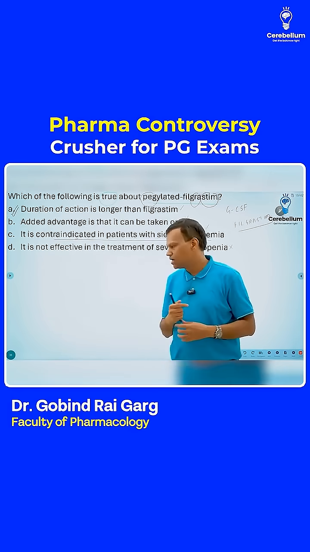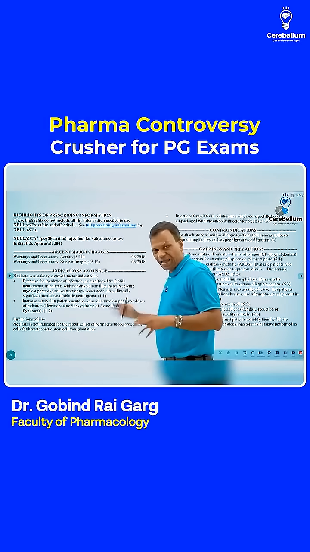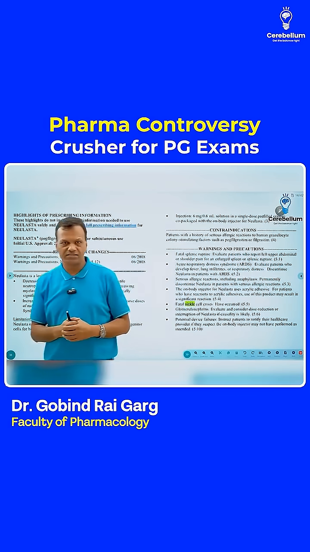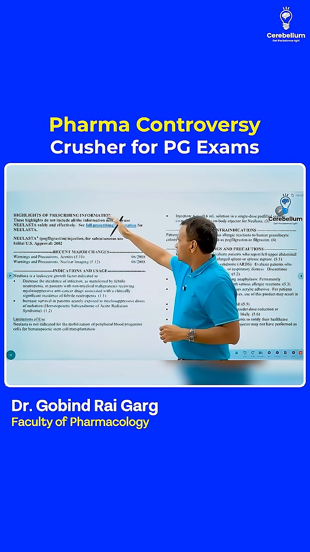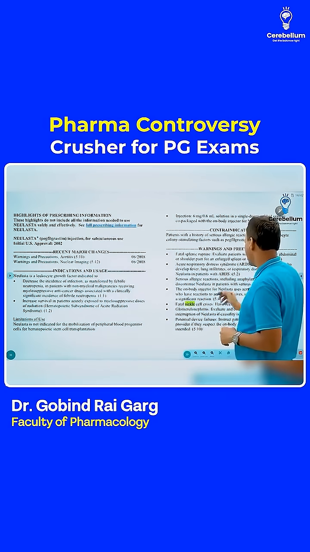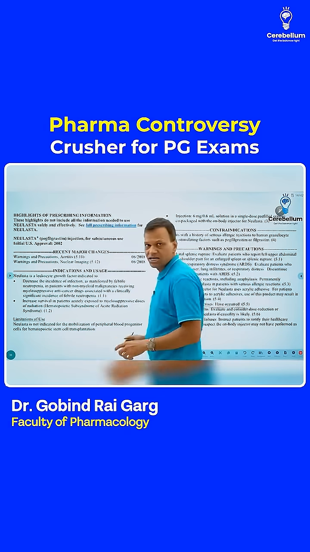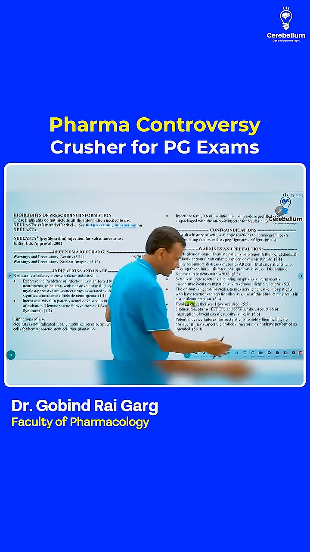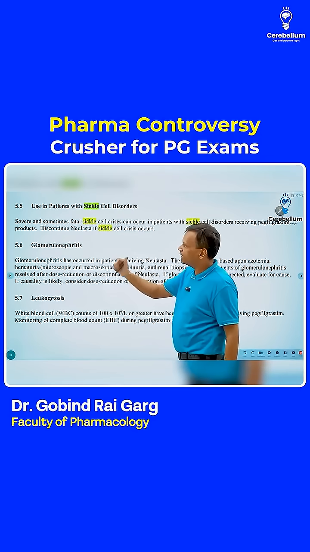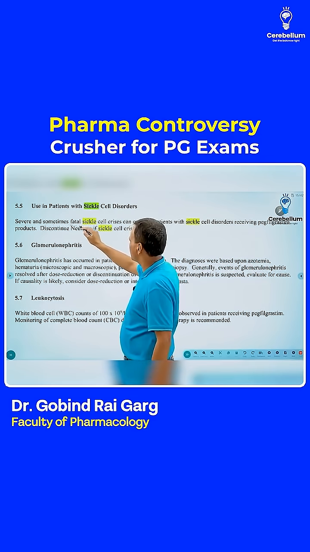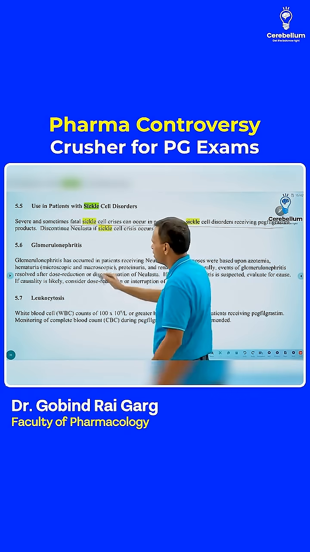according to the options. Now I can show you the reference here. This is the package insert of Pegfilgrastim, the paper which comes along with the drug itself. The package insert is saying that fatal sickle cell crisis has occurred. That means it can cause sickle cell crisis, but from the same package insert, it is written later in detail that severe and sometimes fatal sickle cell crisis can occur in patients with sickle cell disorder receiving Pegfilgrastim.